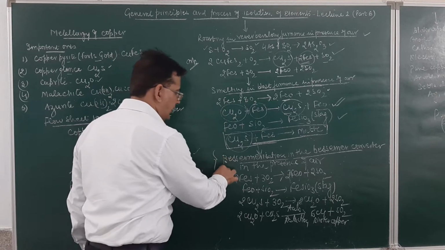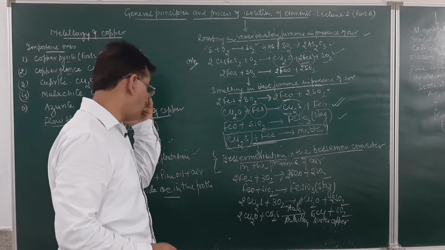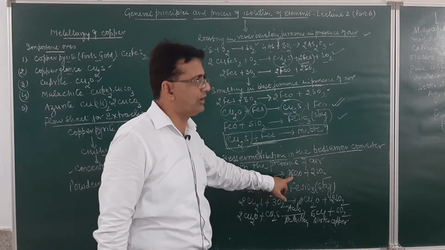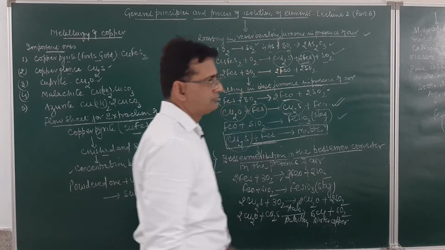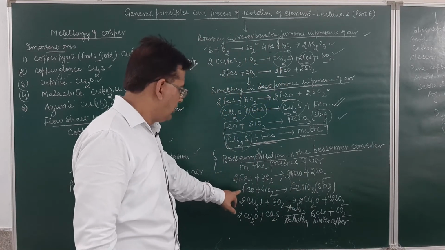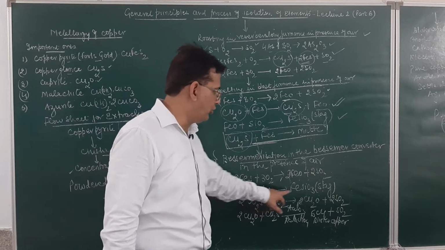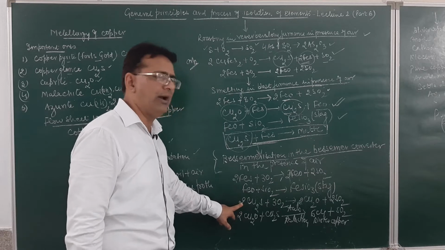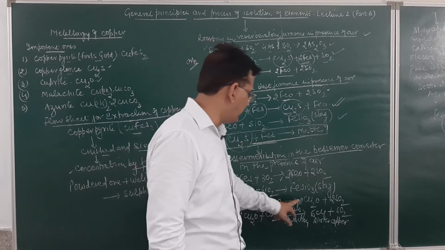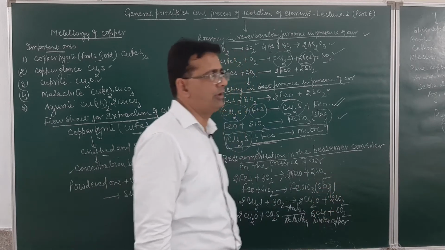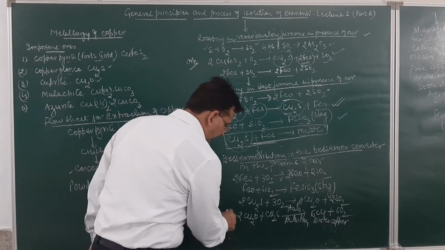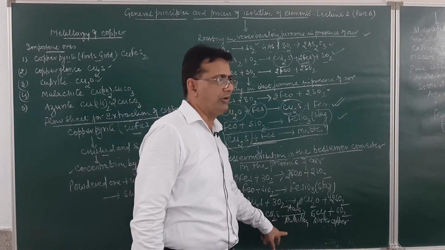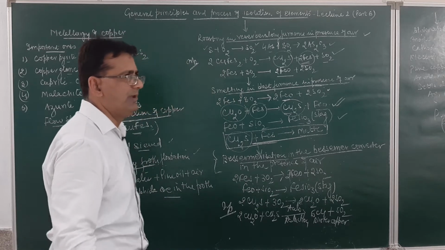Next step will be the Bessemerization, and Bessemerization will be done in the Bessemer converter. This again will be done in the presence of air. How do we do? This iron sulfide in the Bessemer converter will be oxidized to iron oxide and sulfur dioxide. Then iron oxide so formed will be removed as iron silicate in the form of a slag. Any cuprous sulfide which was left will be oxidized and converted into cuprous oxide and sulfur dioxide. And this cuprous oxide and cuprous sulfide will react together and undergo auto reduction, and in this form the blister copper will be obtained.